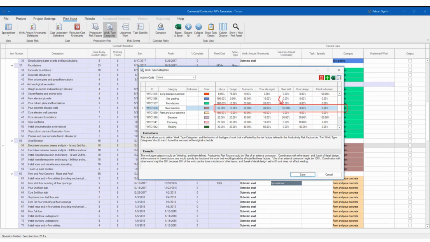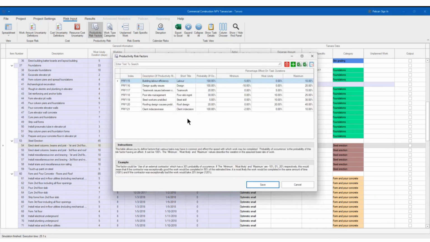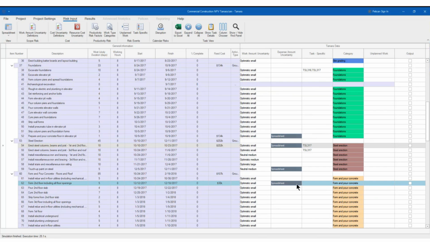If you go to one of the factors only, just for us to take a look, steel skill, you go here to the factor, steel skill, right? Affecting a task with a 5% probability of occurrence between 0 and 30%. So this is only part of what a consolidated calculation of additional impacts will have, right? So this is an additional layer. This is optional. Sometimes it's not as intuitive at the beginning. So my recommendation is you will do it at the end or when you have more experience, right? But this is something that definitely you can see.